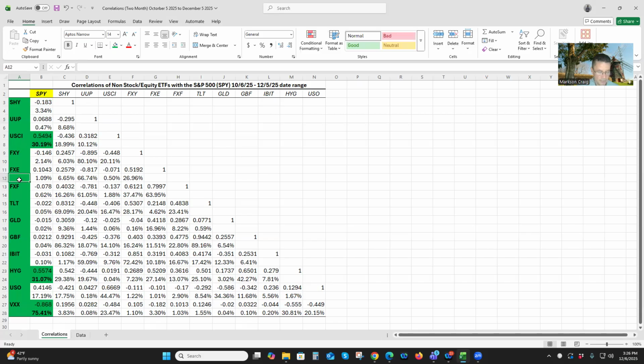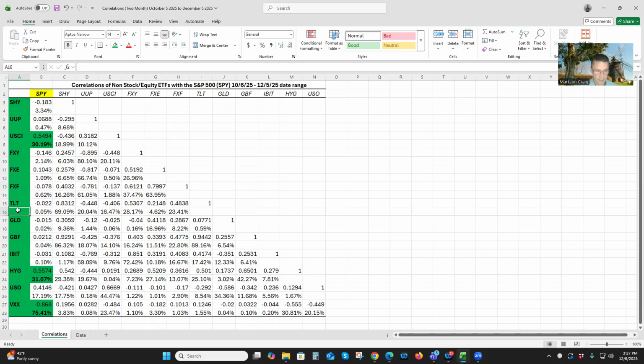FXE tracks the euro currency. That has a positive relationship with SPY, but only accounts for 1.09% of the variance. FXF tracks the Swiss franc. That has a negative relationship with SPY, but only accounts for negative 0.62% of the variance.